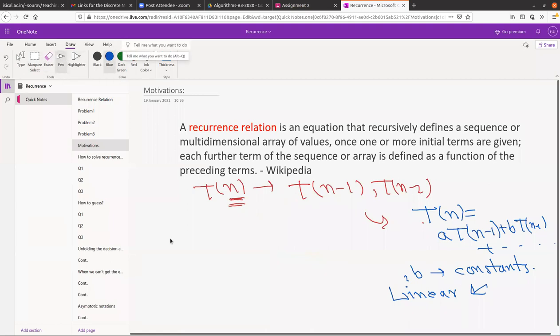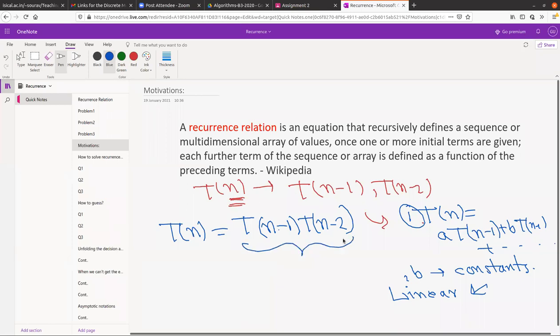Sometimes it may happen that, okay, this is one thing, linear. There is something like Tn equals, suppose, Tn minus 1 into Tn minus 2. Here we are multiplying two terms. So this is clearly not linear, right? The second thing we will call non-linear. Of course, in this case you are not going to store this in an array pattern or something like that.